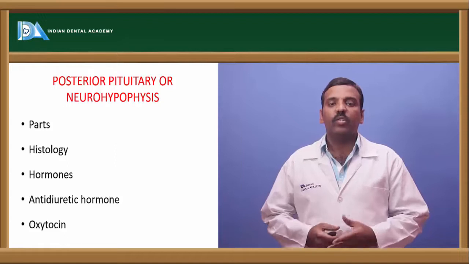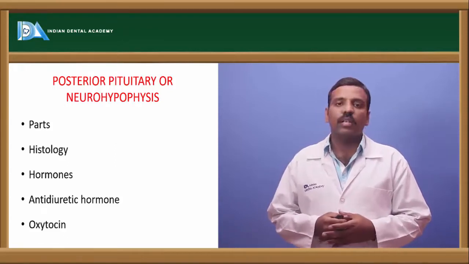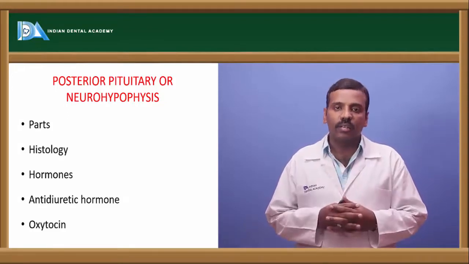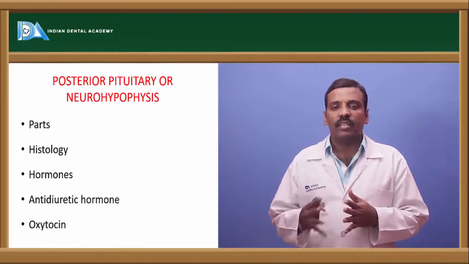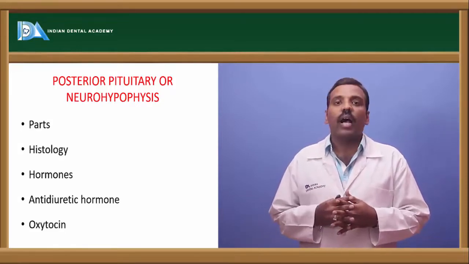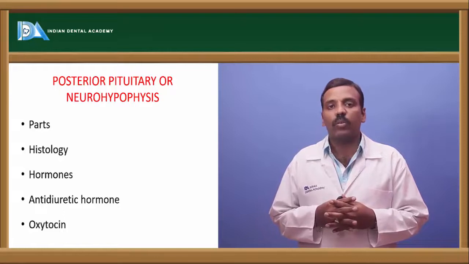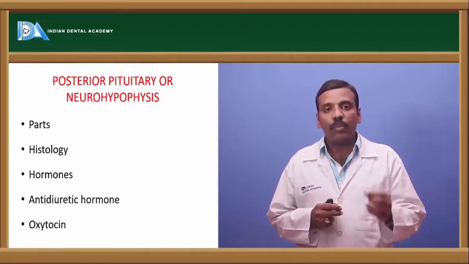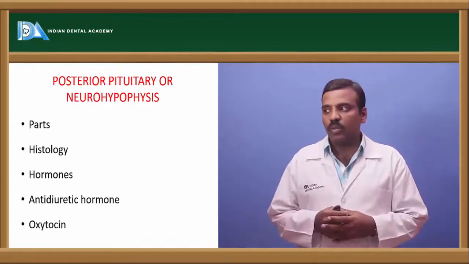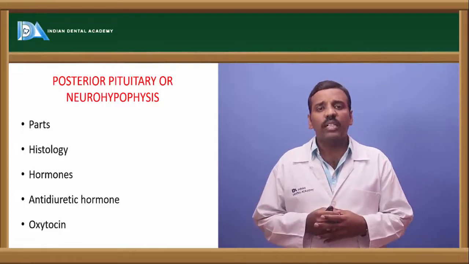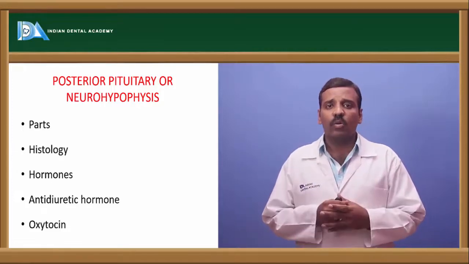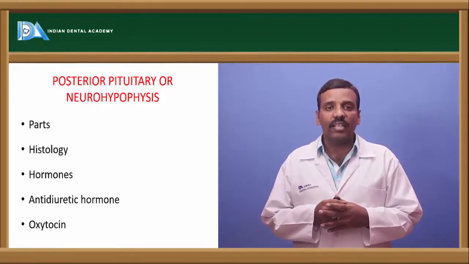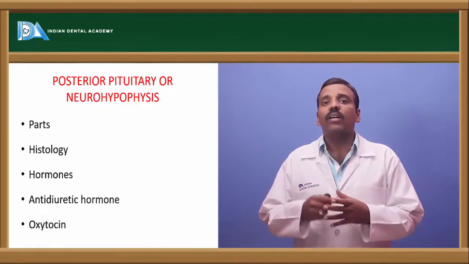Next is the posterior pituitary. If you see the parts of this, two layers are present: pars intermedia and pars nervosa. The hypothalamo-hypophyseal tract is also present in this. This is a neural tract from the hypothalamus to the posterior pituitary. Two hormones are secreted by the posterior pituitary: one is oxytocin and another one is ADH, antidiuretic hormone or vasopressin.